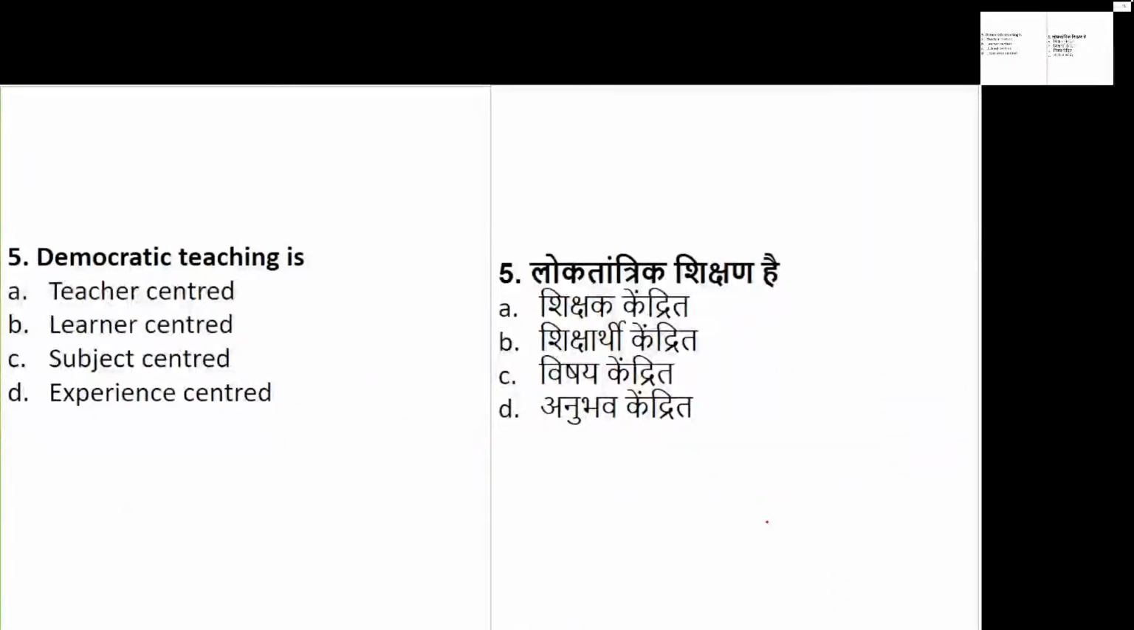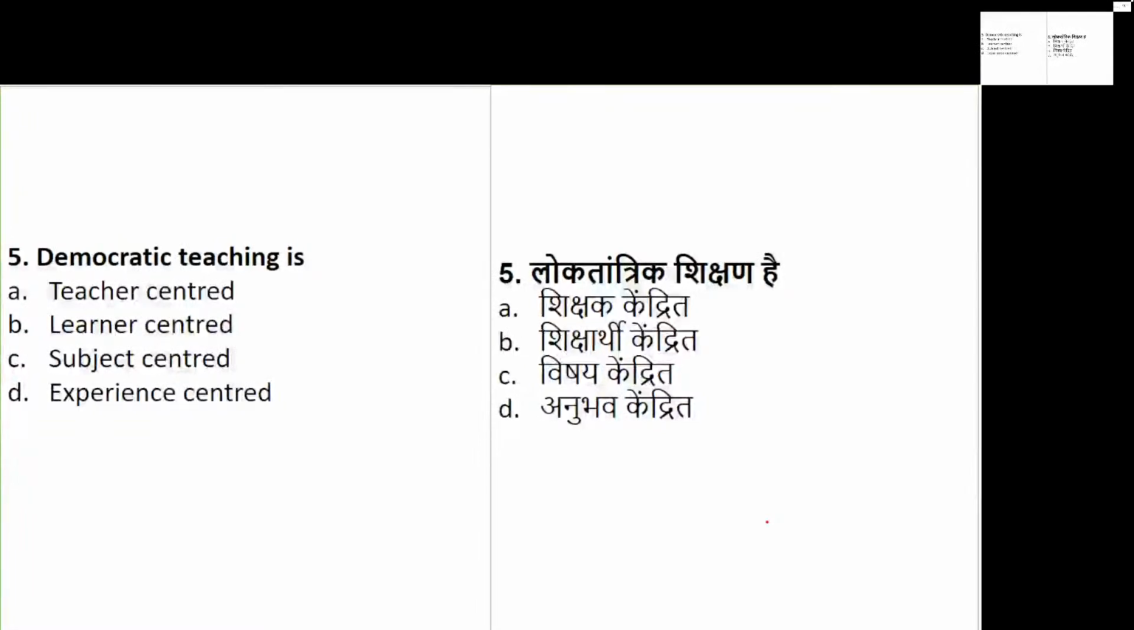Now let's go to the 5th question. The 5th question talks about democratic teaching. So democratic teaching is which type of teaching? Is it teacher centered? Is it learner centered? Is it subject centered? Or is it experience centered? So it is basically focusing on which type: teacher centered, learner centered, subject centered, or experience centered? Democratic teaching is basically meant for what?